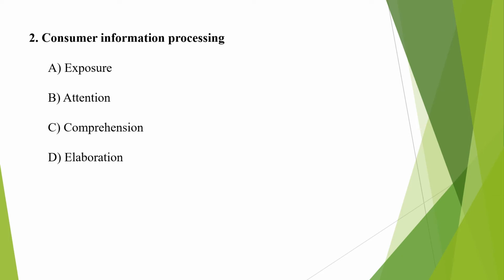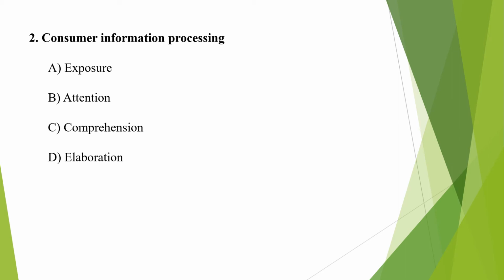Next component in consumer processing is attention. Attention is crucial in successfully reaching the customer on a cognitive level. After being initially exposed, the advertisement must be able to attract an individual's attention in order to effectively seek to learn more about the product, brand or the service.